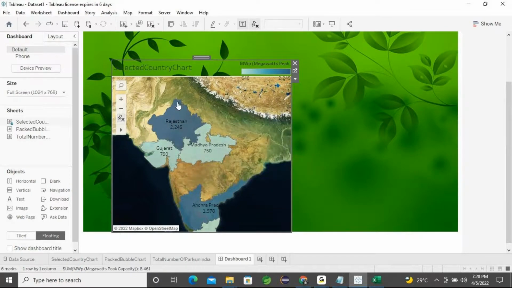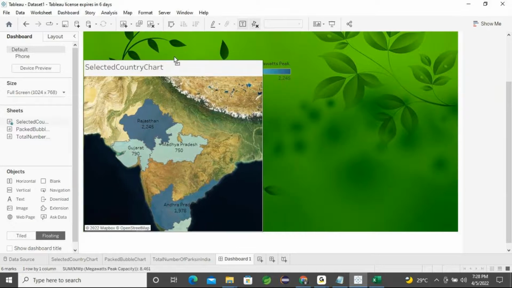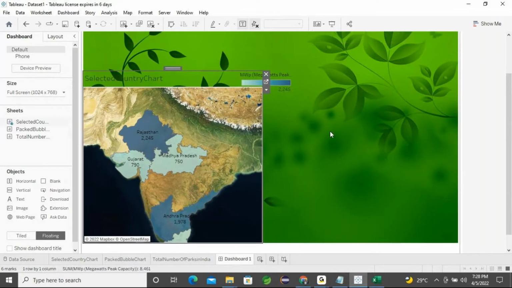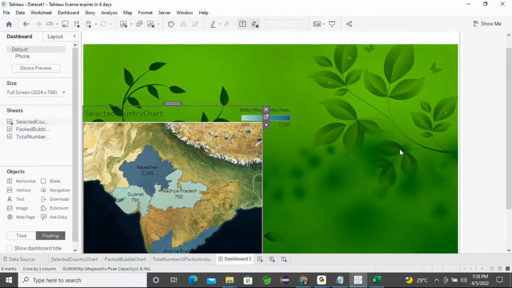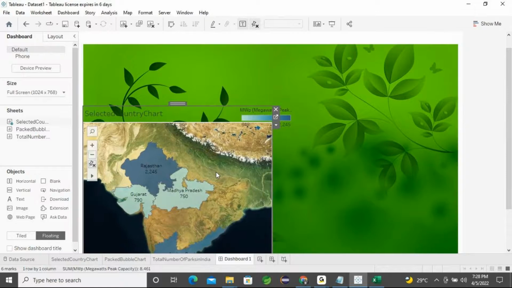Don't drag it. From the top you can find two small lines, right? Use that and drag it off, so that there won't be a disturbance to your design. Then drag it a little bit.